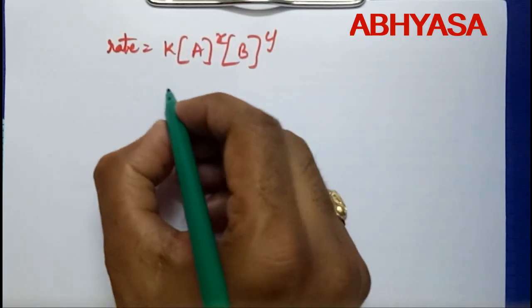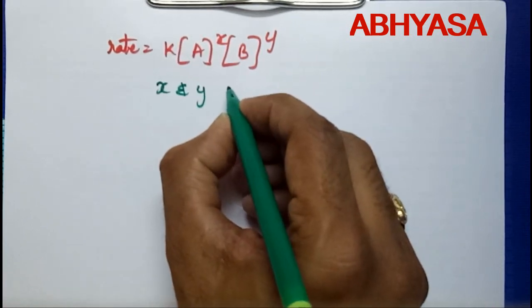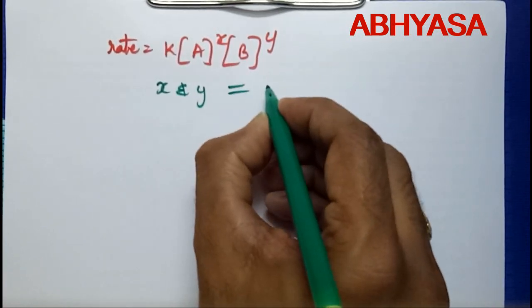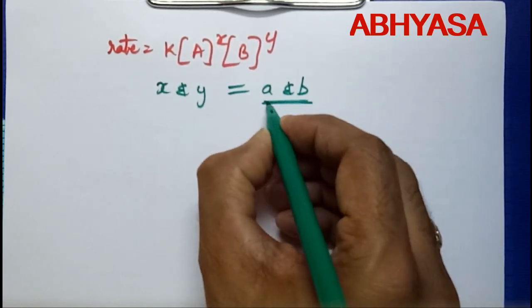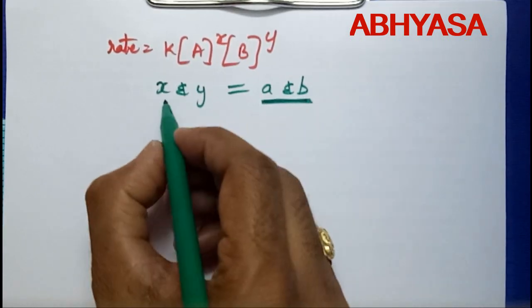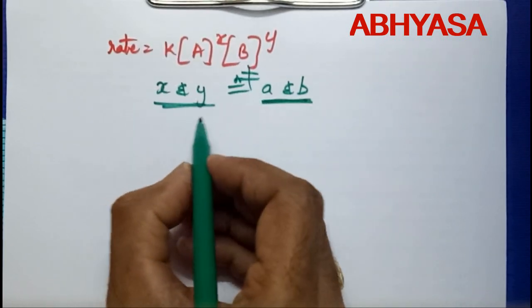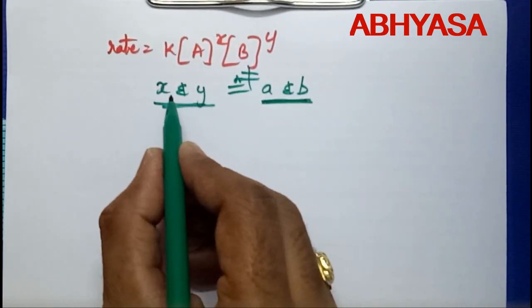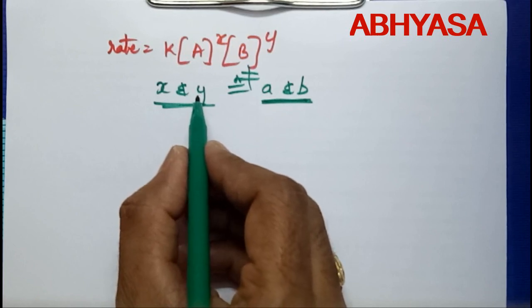What are this x and y? This x and y may or may not be equal to this a and b. What are a and b? a and b are the number of moles given in the balanced chemical equation. And what are x and y? x and y are the terms which we are getting based on the experimental observation.